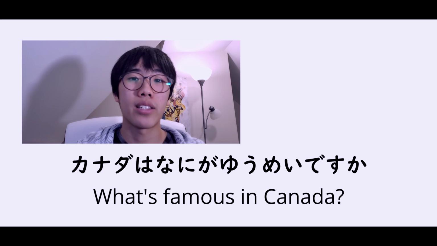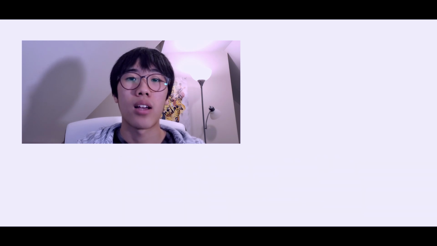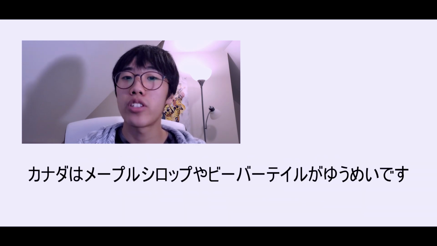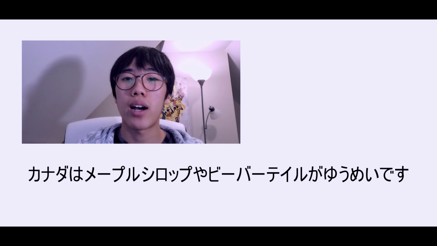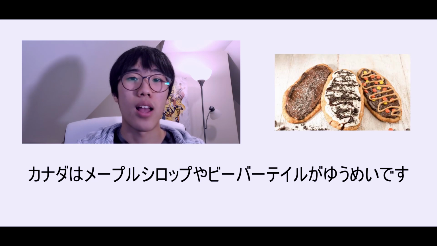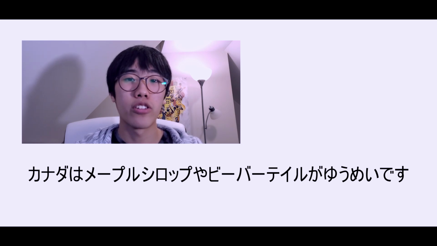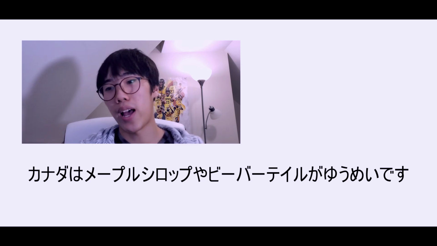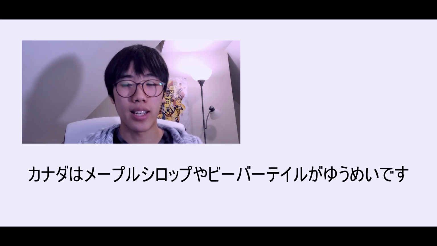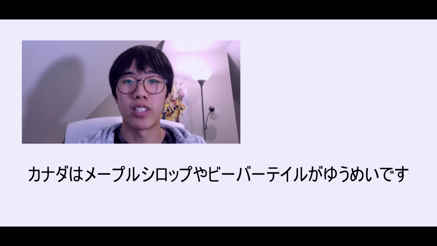And I can reply to this by saying, カナダはメープルシロップやビーバーテールが有名です。And by the way, Beaver Tails is just a donut company from Canada. Now in this sentence, I use the sentence particle ya. And that's because maple syrup and beaver tails are just examples of what's famous in Canada, right?